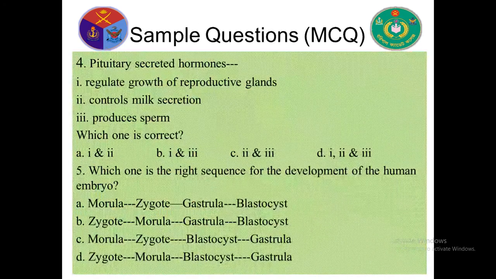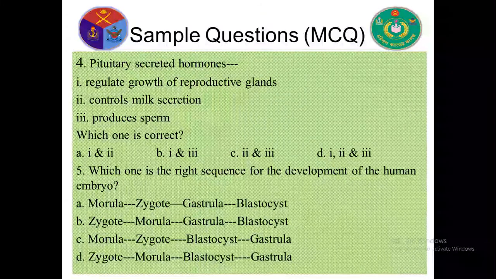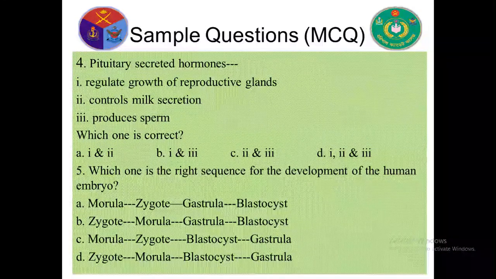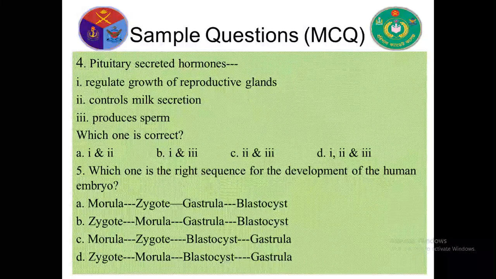Number 4, pituitary secreted hormones regulate growth of reproductive glands, control milk secretion, produce sperm. Which one is correct? 1 and 2, 1 and 3, 2 and 3, 1, 2 and 3. The correct answer is 1 and 2, I mean A. Number 5, which one is the right sequence for the development of the human embryo? A, morula, zygote, gastrula, blastocyst. B, zygote, morula, gastrula, blastocyst. C, morula, zygote, blastocyst, gastrula. D, zygote, morula, blastocyst, gastrula. The correct answer is C, morula, zygote, blastocyst, gastrula.